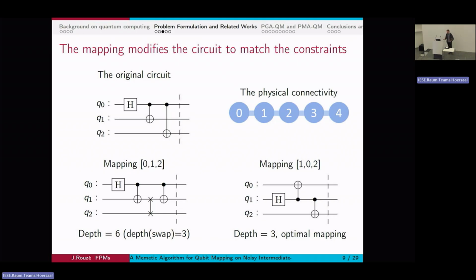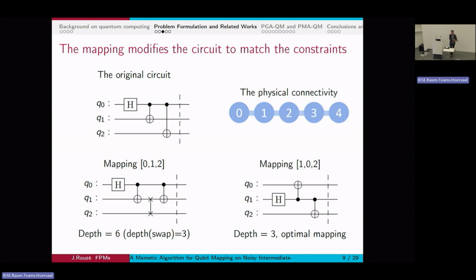And I'm claiming that this second choice is better than the first, because in the first case, I have 6 gates to execute and 5 CNOT gates, and the circuit depth goes to 6, while in the second choice, I only have 3 gates with a depth of 3 as well, which makes the circuit a bit faster to execute. And while at our scale it's not so important, at the scale of the qubits it is,